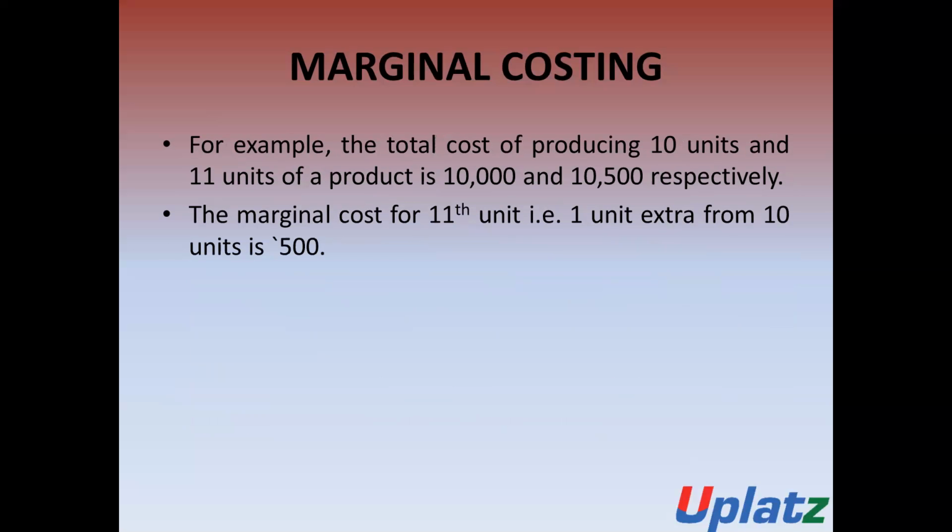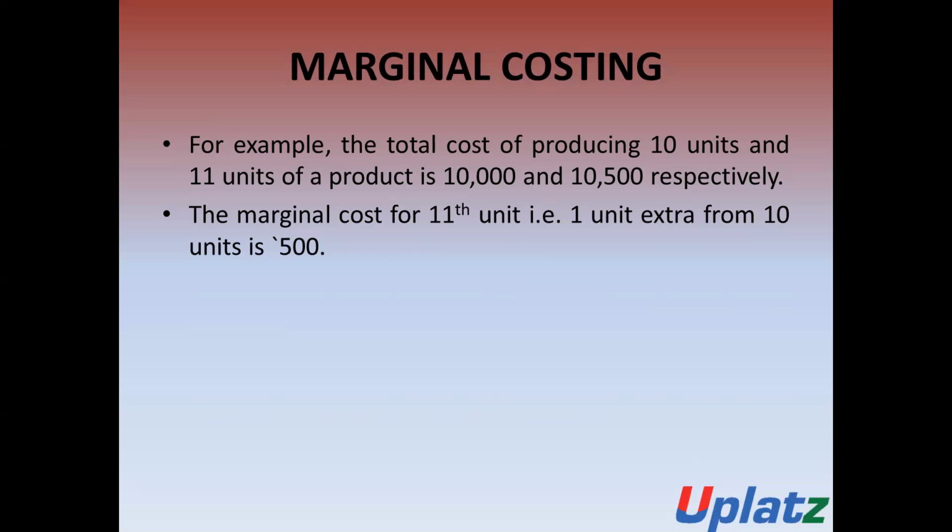For example, the total cost of producing 10 units and 11 units of production is 10,000 and 10,500. There is an organization which is producing 10 units and the cost of 10 units is 10,000, and then the entity produces 11 units. In the case of production of 11 units, the total cost is 10,500.